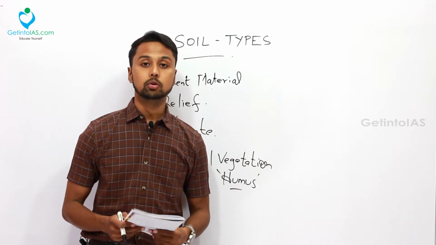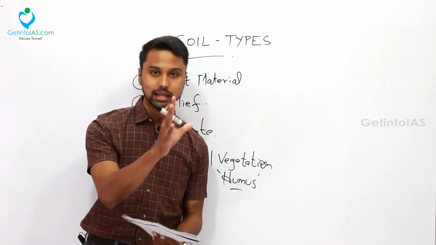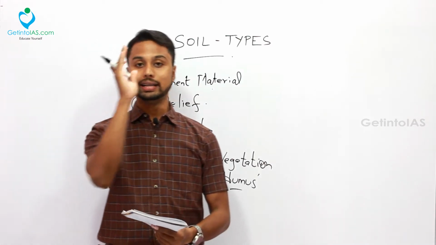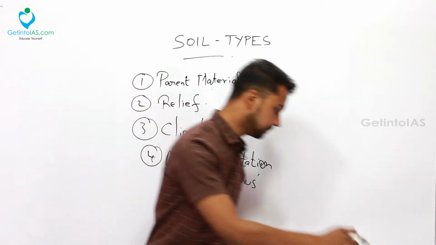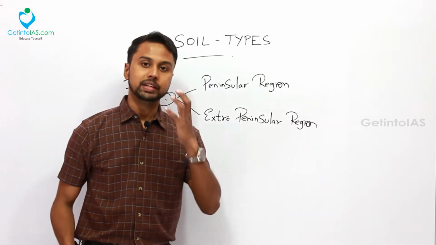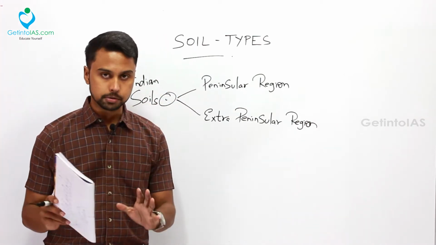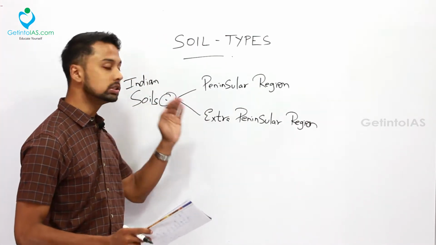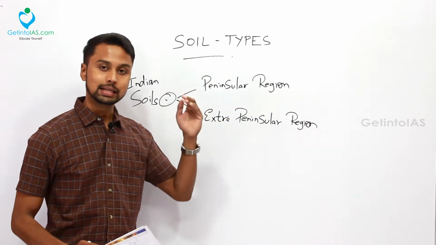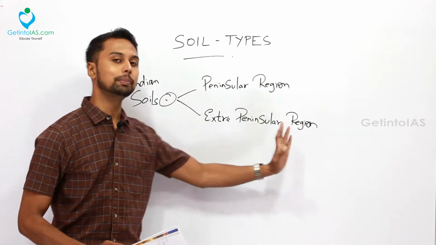Now we'll study the types of soil. Generally, the Indian soils are divided into two types. Two parts I can say. One is the soils of peninsular India and the next one is the soil of extra peninsular India.